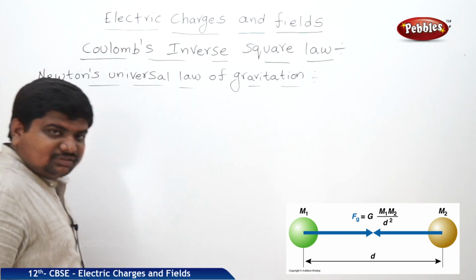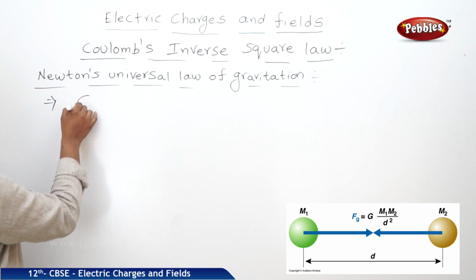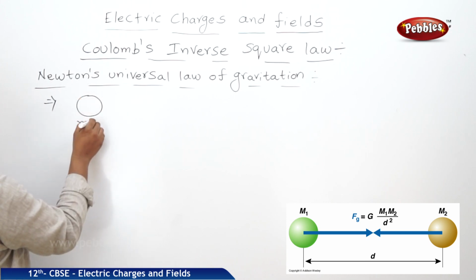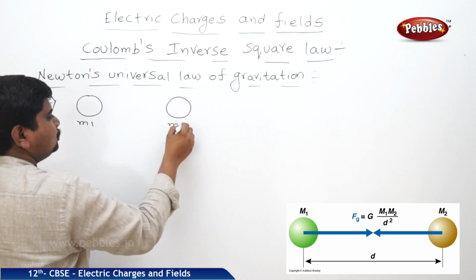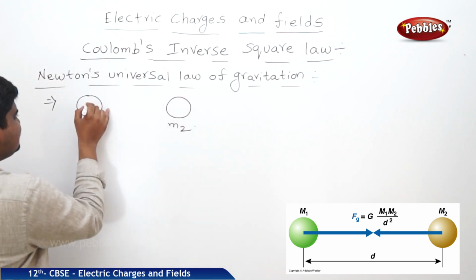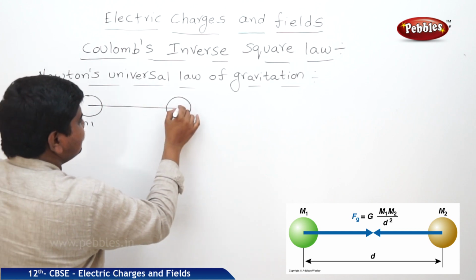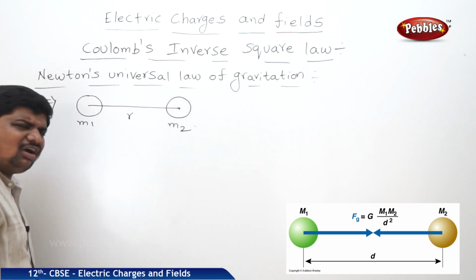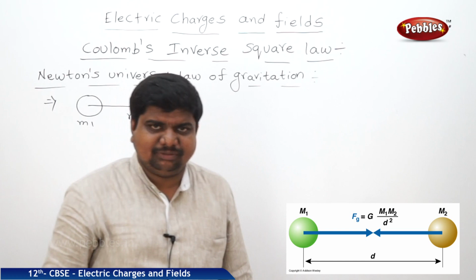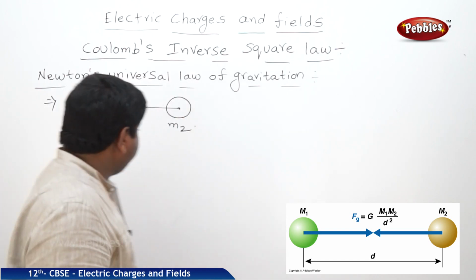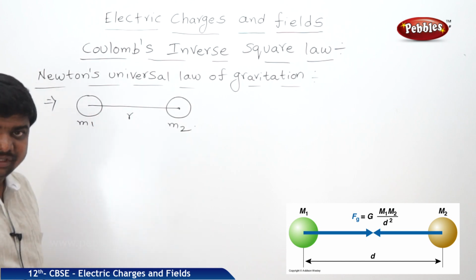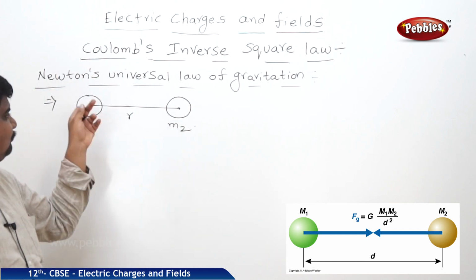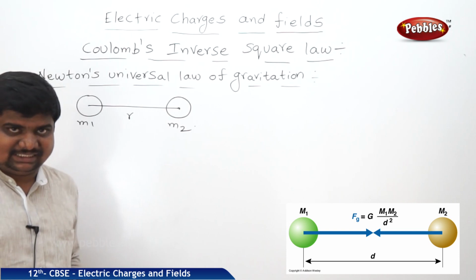What is Newton's universal law of gravitation? Take two objects of masses m1 and m2. These two masses are separated by a distance small r, small d, s, x, whatever it may be, it is our convenience. Means two masses are separated by a distance r. Then Newton calculated the force of attraction between these two masses.